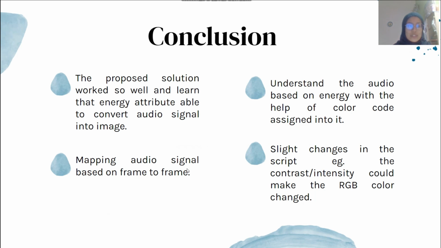The conclusion is that the proposed solution works so well, and I was able to learn that the energy attribute is able to convert an audio signal into an image. I understand the audio based on energy with the help of the color code assigned to it. Slight changes in the script, for example the contrast or the intensity, could make the RGB color change. That's all from me. Thank you so much.